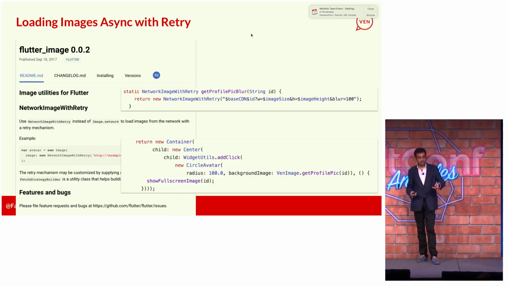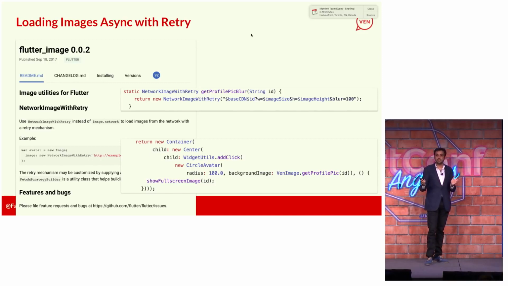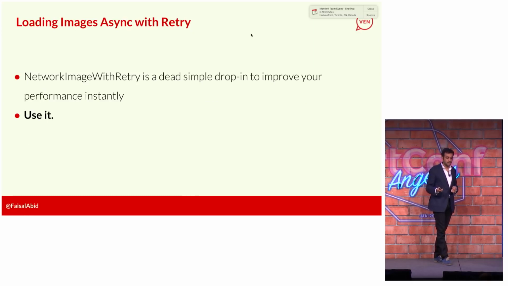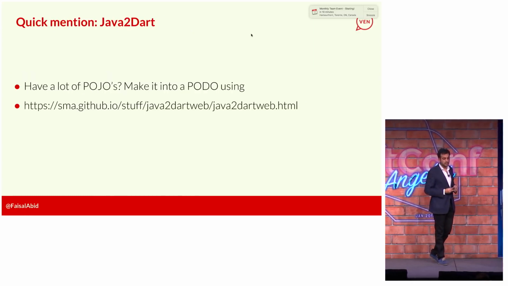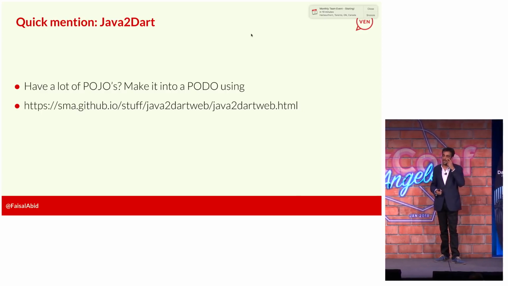So at the bottom there, you can see that I have a container with a center in it and a circle avatar. As you saw, there's a bunch of circle pictures there. And that just takes in a background image, and I have a helper class called getProfilePic, which at the top there returns a NetworkImageWithRetry. So really simple. And then I just have a robust image caching and retry solution. Use it.